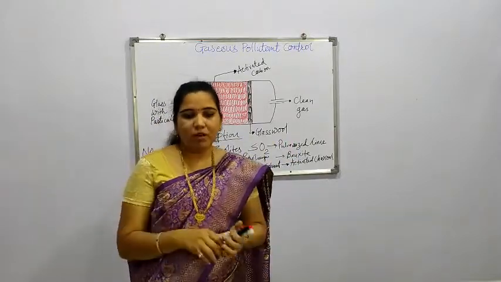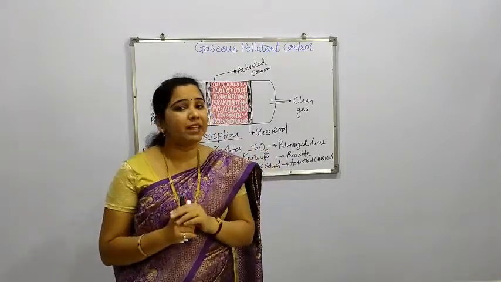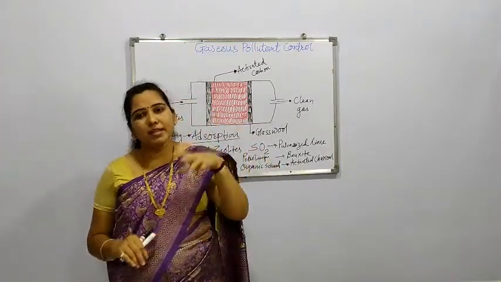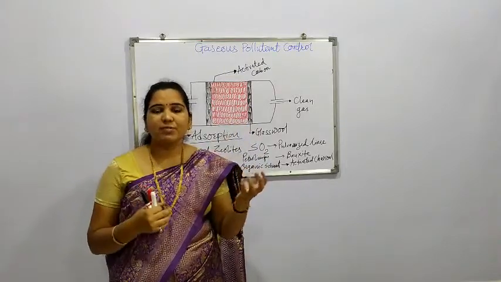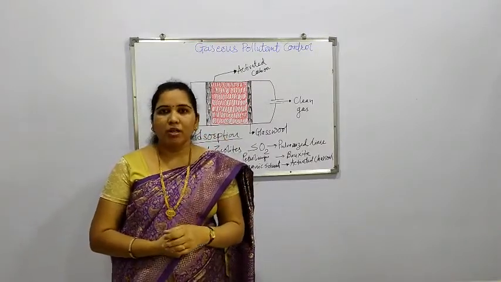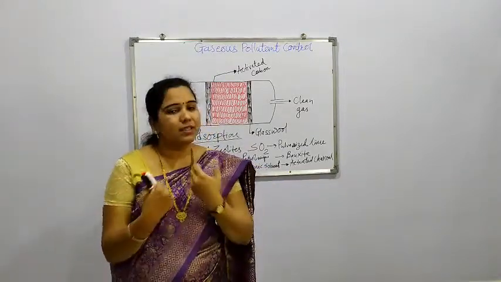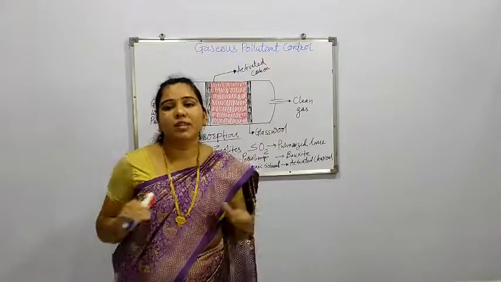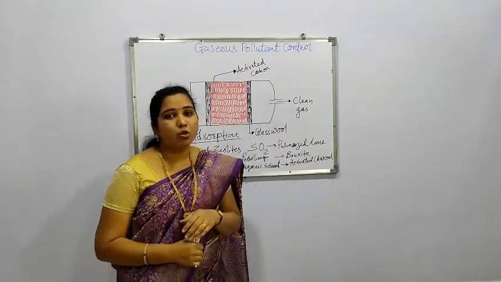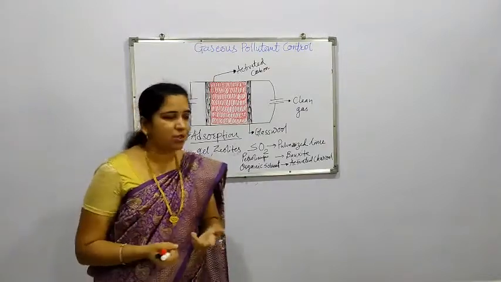For example, consider a surface on which charcoal powder or activated carbon is spread, and the gas containing a pollutant is passed over it. The pollutant gas gets adsorbed onto that activated charcoal powder. This is called the adsorption process. It means that molecules of gas get adhered over the surface of the activated charcoal, or we can say the adsorbent. So the process of adsorption is totally different from the process of absorption.